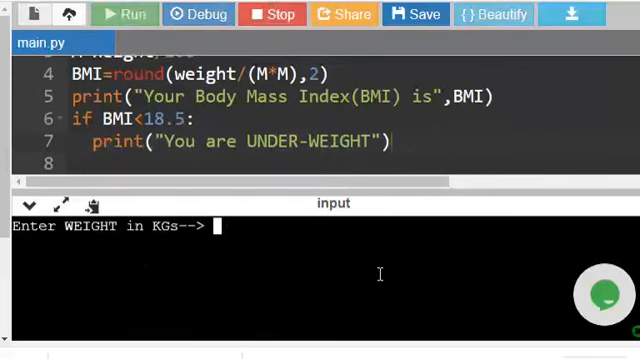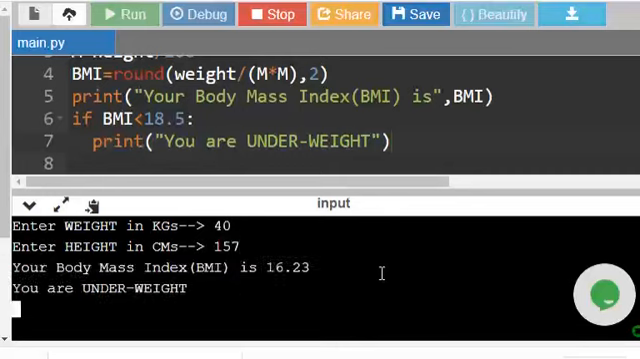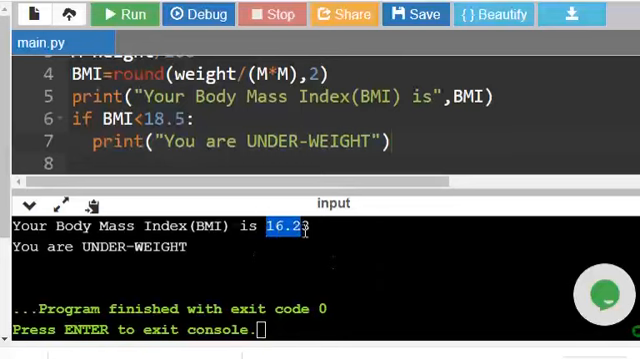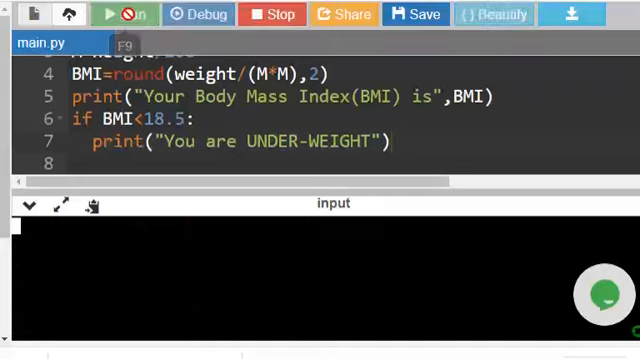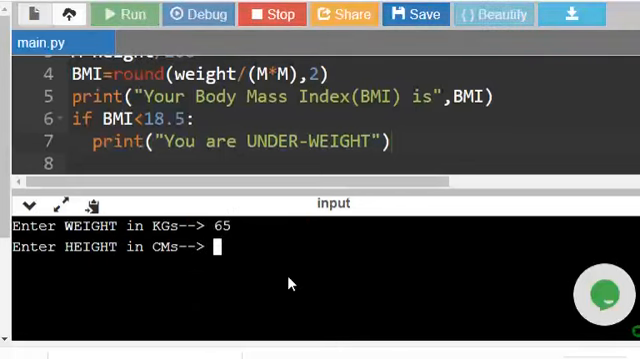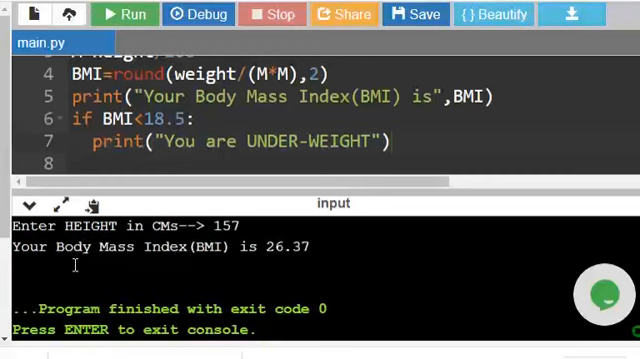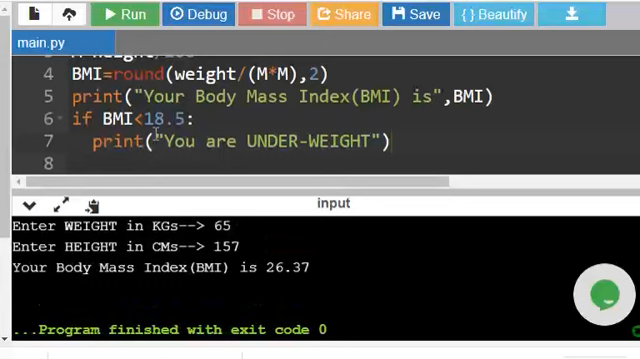Execute. I am giving 40 kilograms, 157 centimeters. It says 16.23 BMI, you are underweight. Let us also execute. Here I am giving 65 and 157. Now it is not saying anything after printing the BMI because we did not mention it.